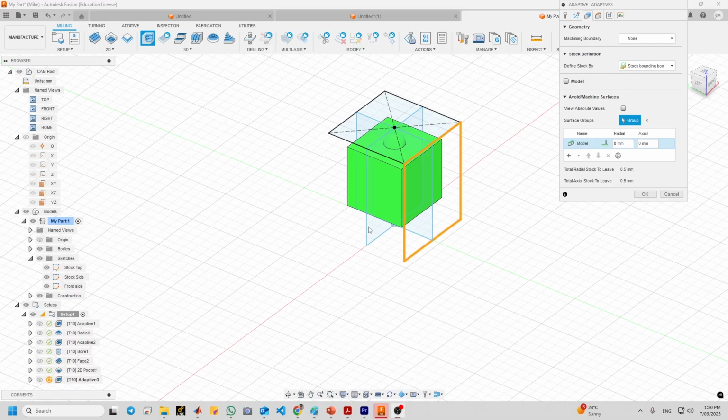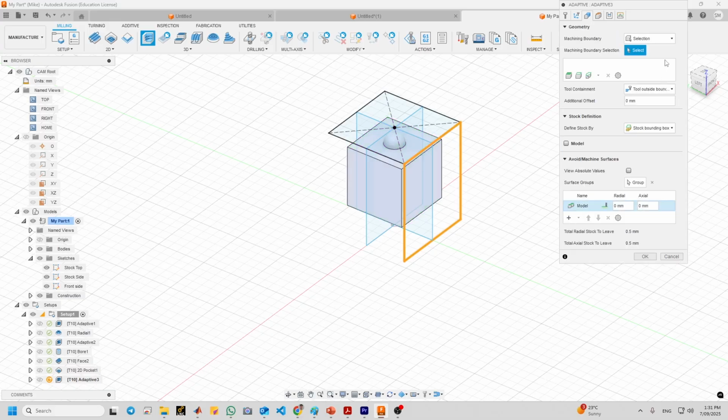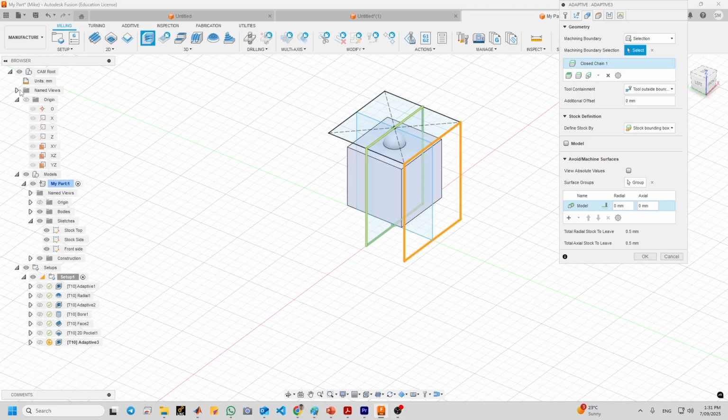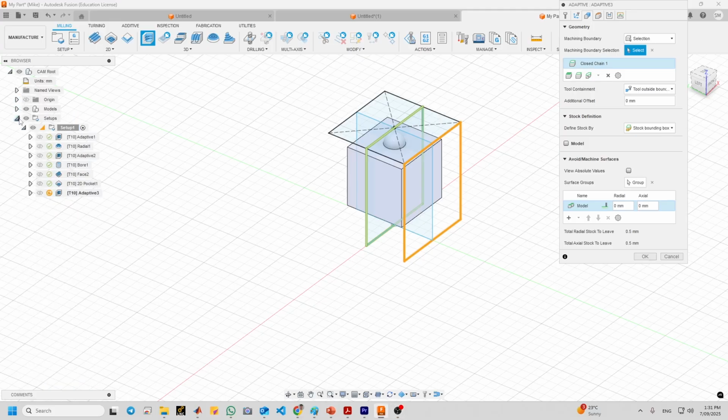I will select this rectangle. Okay, first it's better to change this to selection. And we select this rectangle. Or let me also minimize these things.